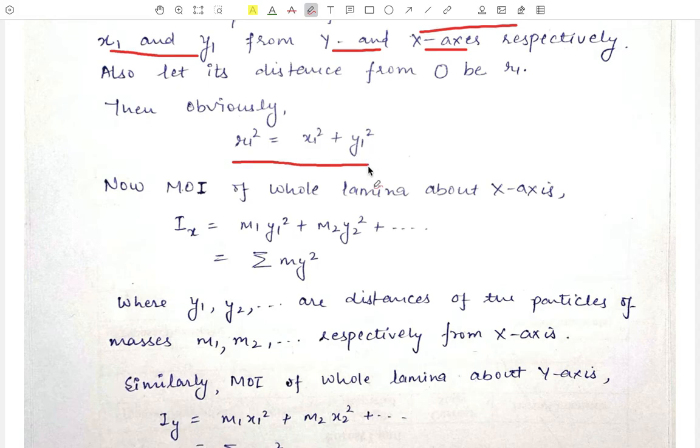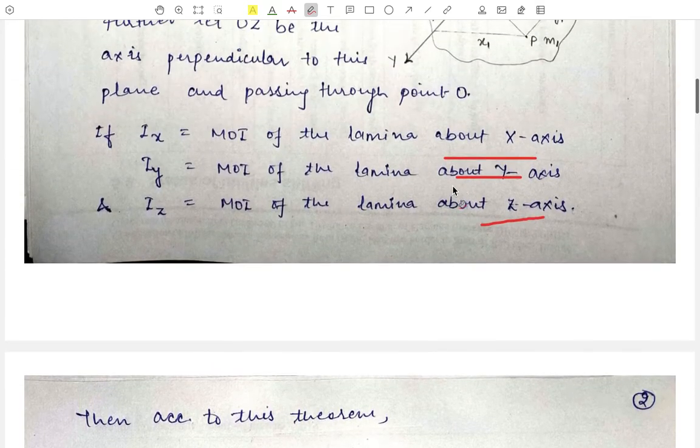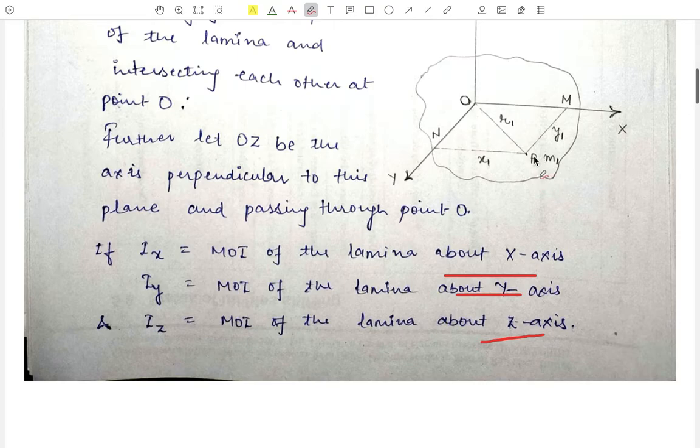Now the moment of inertia of the whole lamina about the x-axis, what will be its value? Let us say we have this particle of mass m1 at a distance of y1 from the x-axis, so its moment of inertia about the x-axis will be equal to mass m1 into the square of the distance, that is y1 square.